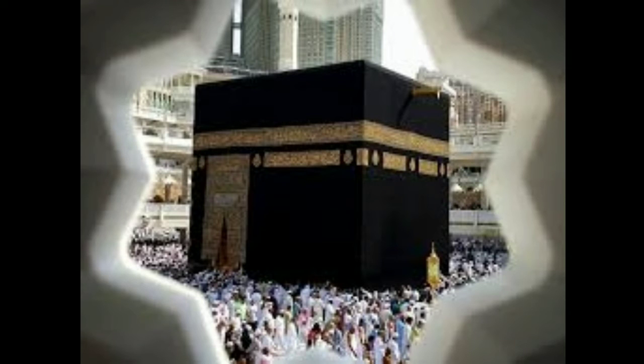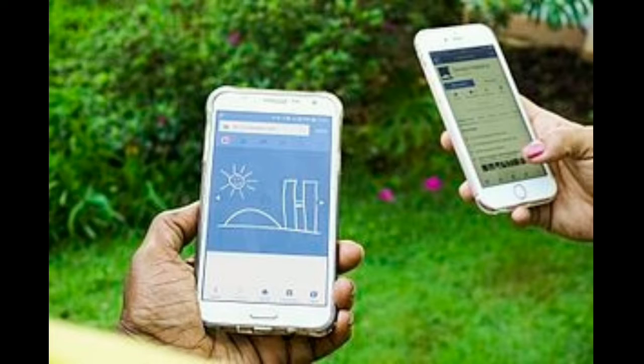Hi, my name is Siti Nuraishah, and now I want to talk about Qibla direction using a smartphone in the criterion by Jakim.